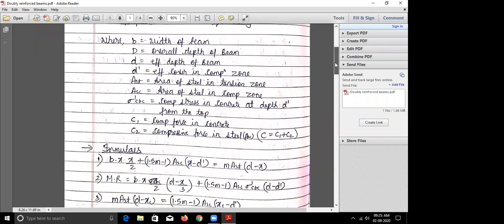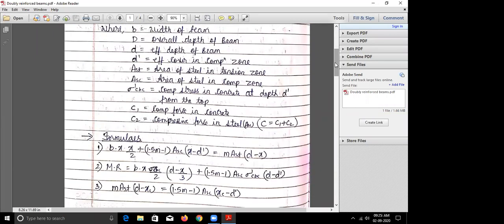Okay. So I think everyone has noted down the formulas also.